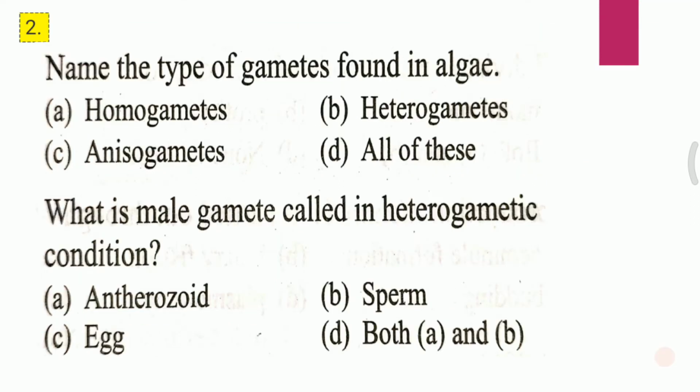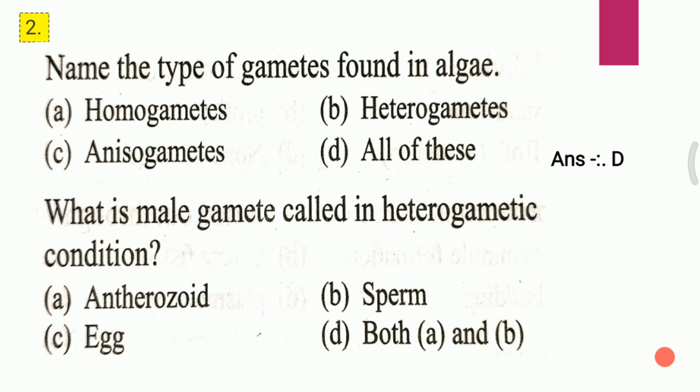Slide second, question 1. Name the type of gametes found in algae: A. Homogametes, B. Heterogametes, C. Anisogametes, D. All of these. Name the type of gametes found in algae. And the answer for the first question is D, that is all of these.